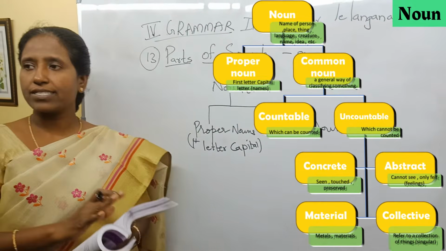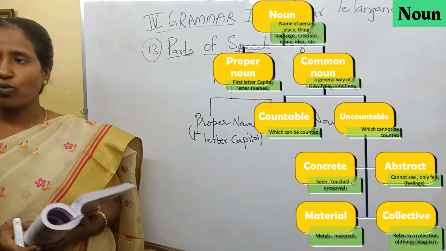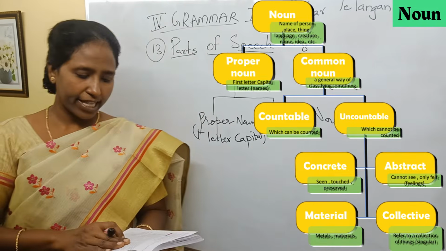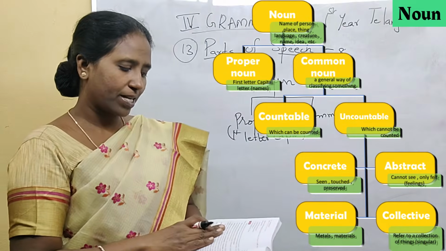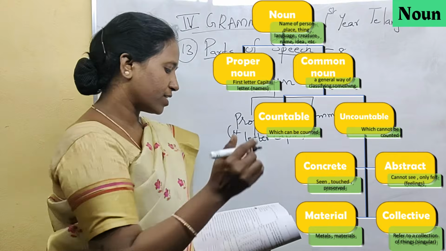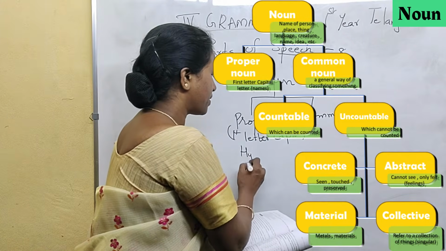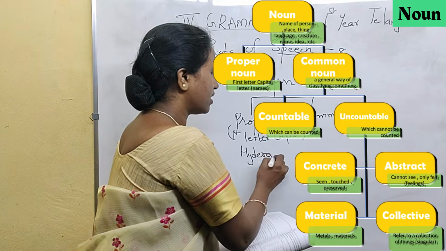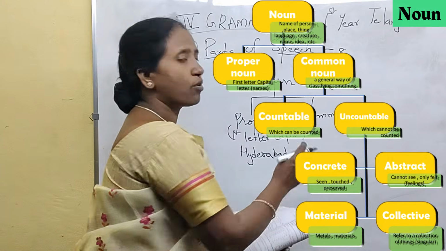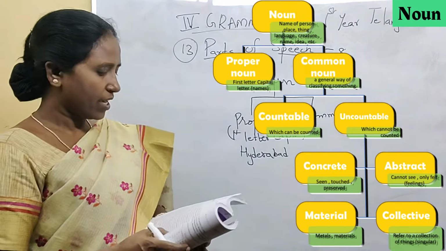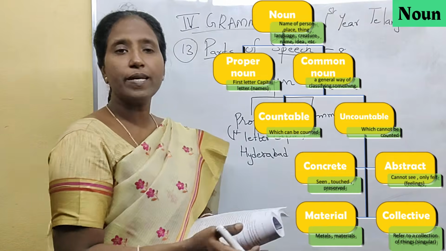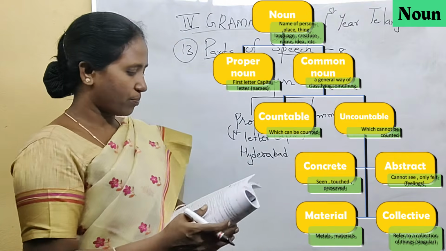Still, as the explanation is given, I will tell you what proper nouns are. Here are the examples: Gandhi, Ambedkar, Hyderabad, English. If you see Hyderabad, the H is written in capital letter. It is the name of a place. So that way, the first letter will be a capital letter for proper nouns.